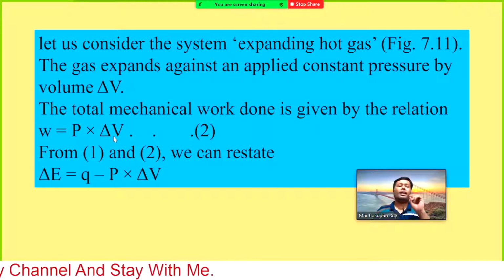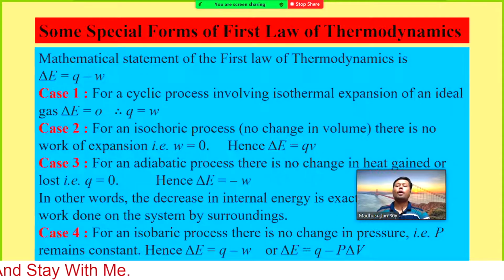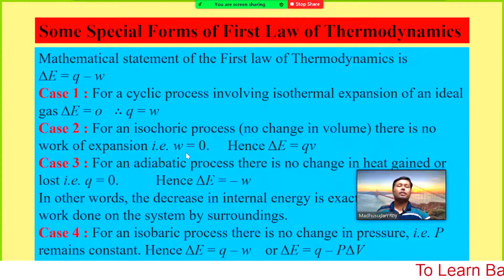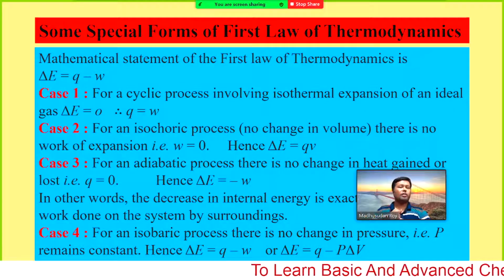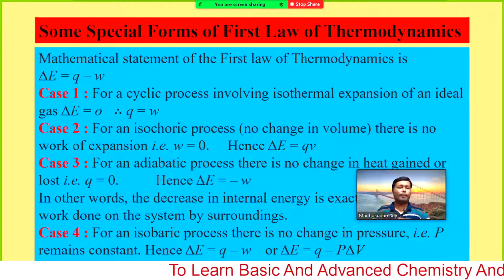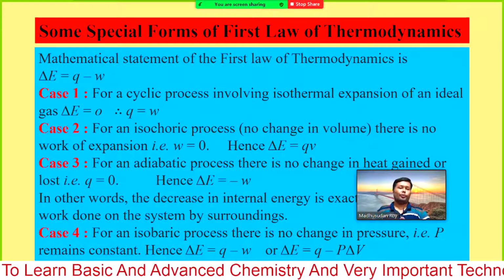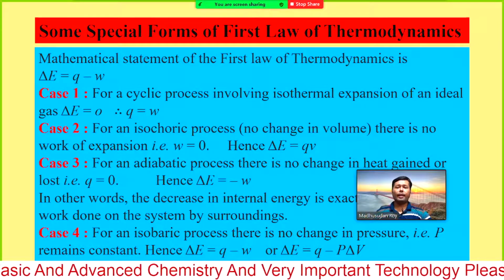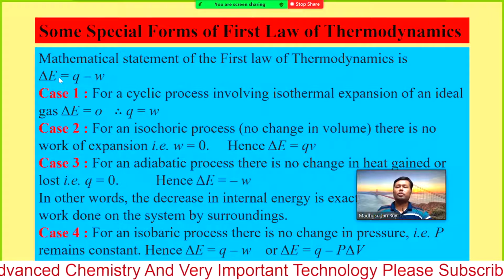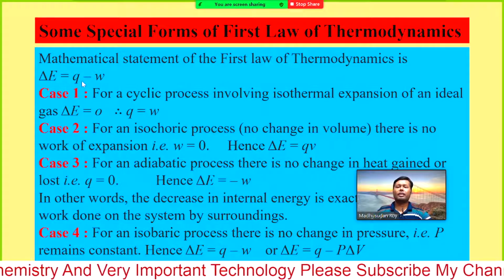So for an isochoric system where the change in volume is 0, W equals 0, because delta V equals 0 and delta V multiplied by P, the work done due to expansion, is 0. So W equals 0, and delta E equals Q.